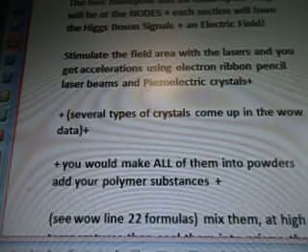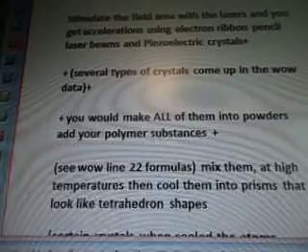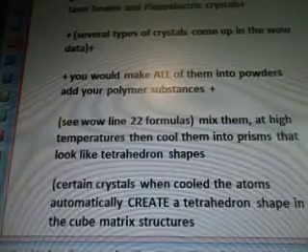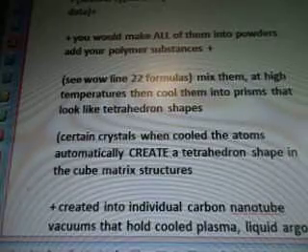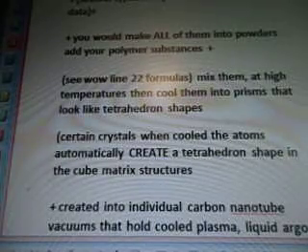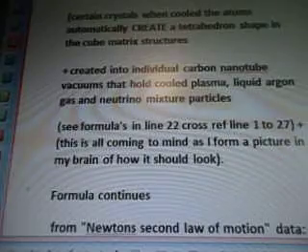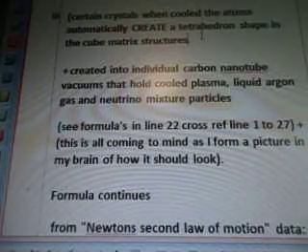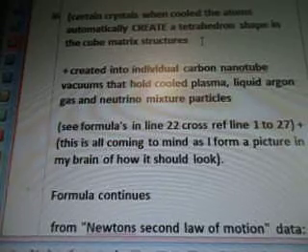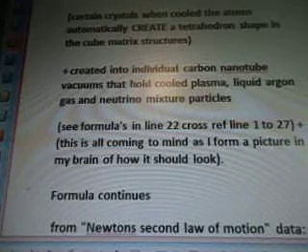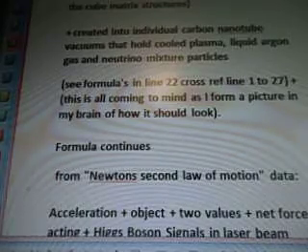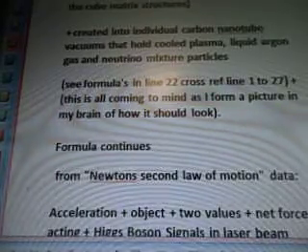Several types of crystals come up in the WOW data. You would make all of them into powders, add your polymer substances, see WOW line 22 formulas, mix them at high temperatures, then cool them into prisms that look like tetrahedron shapes. Certain crystals, when cooled, the atoms automatically create a tetrahedron shape in the cube matrix structures. Created individual carbon nanotubes, vacuums that hold cooled plasma, liquid argon gas, and neutrino mixture particles. See formulas in line 22, cross-reference lines 1 to 27. This all is coming to mind as I form a picture in my brain of how it should look.